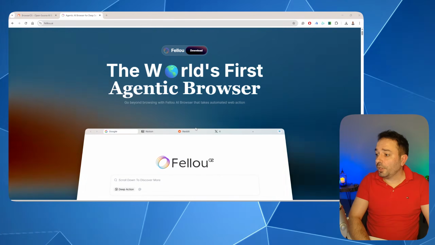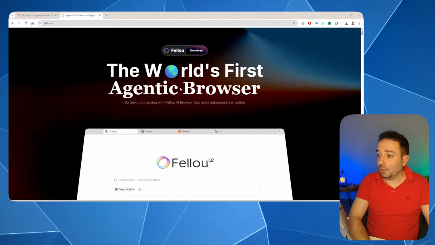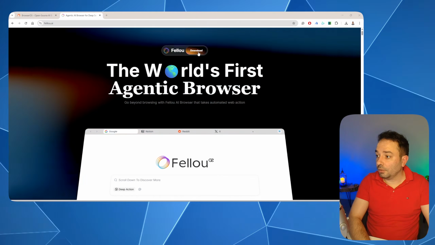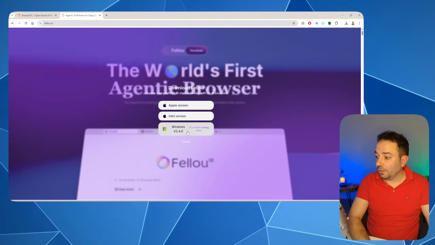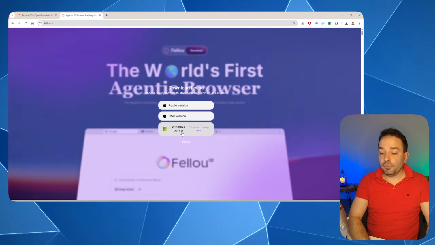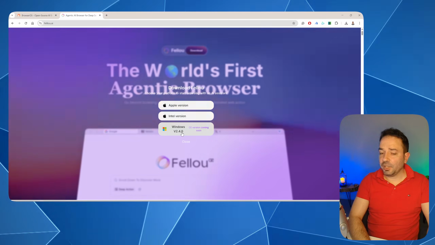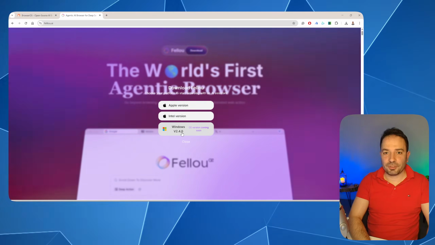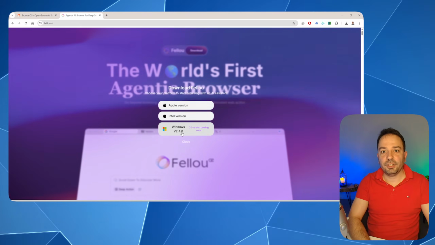So we are here on the page of Fellou, and you can see that you can download by pressing here, and there are different versions. In my case, I've been using the Windows one. So if you manage to use it on Mac, please let us know if your experience was similar to the one that we are gonna show here on Windows.